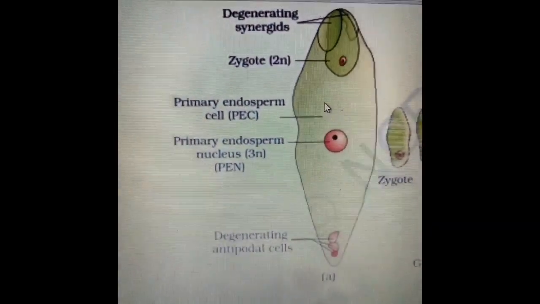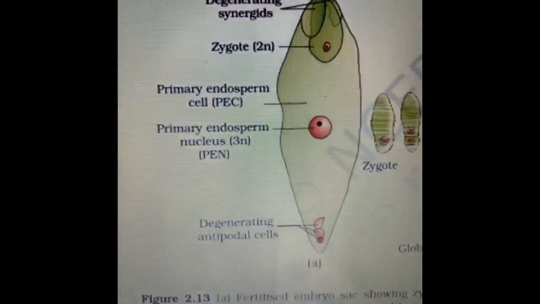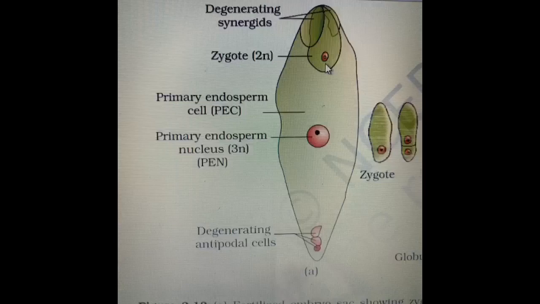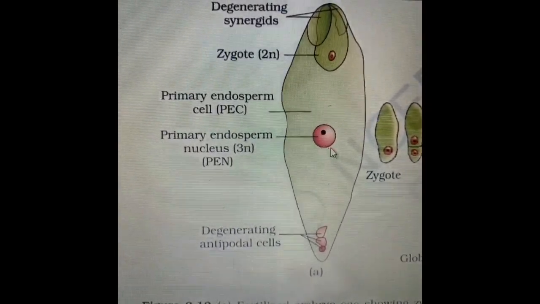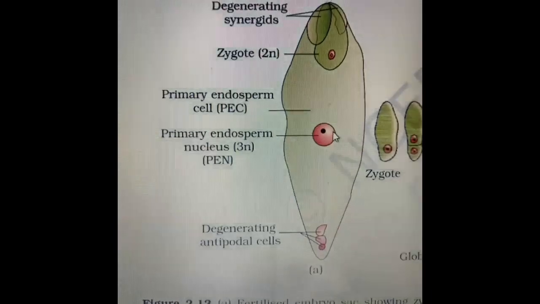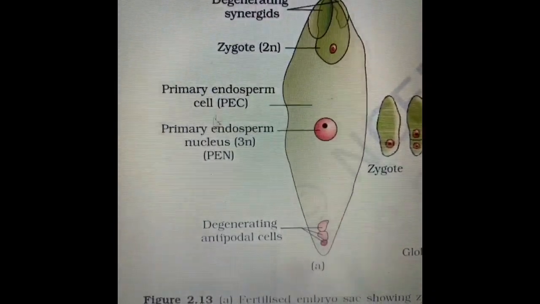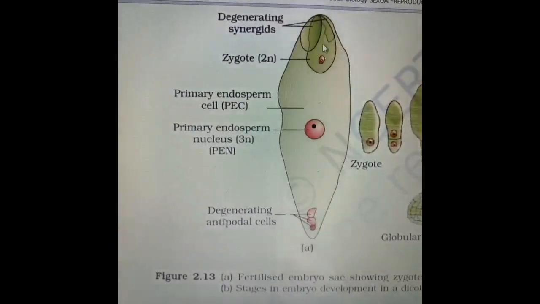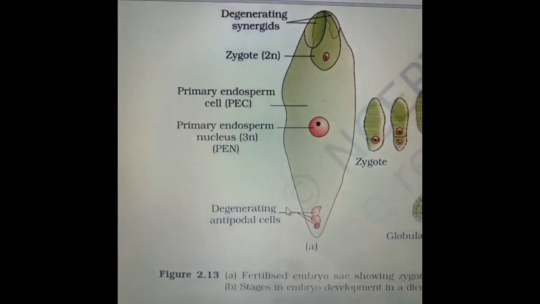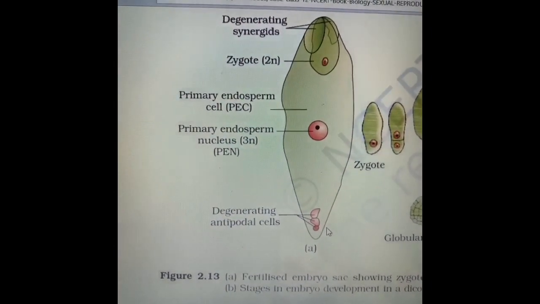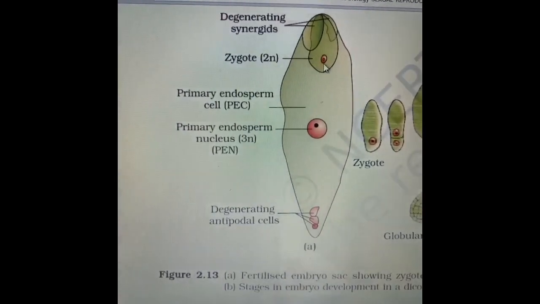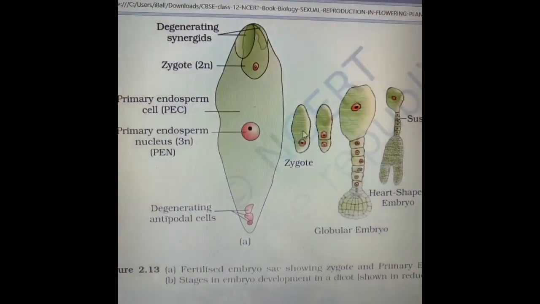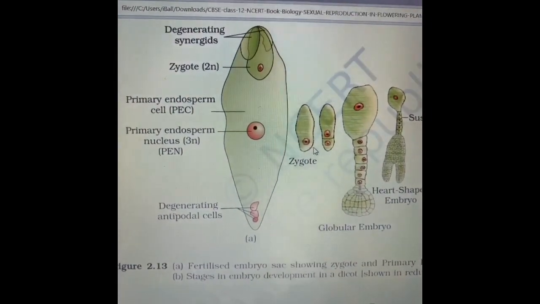So this is an embryo sac after the fertilization has occurred. Here the zygote has been formed, it is 2N. The primary endosperm nucleus is present, it is 3N, triploid. The primary endosperm cell, so this becomes the primary endosperm. The synergids are degenerating. The antipodal cells are also degenerating. What is developing is the zygote and the primary endosperm cell. So the zygote shows first division.